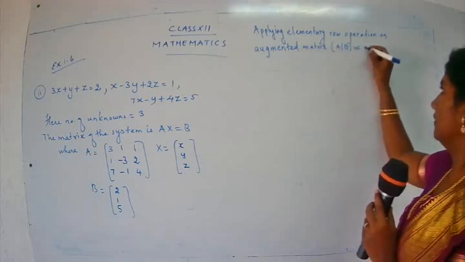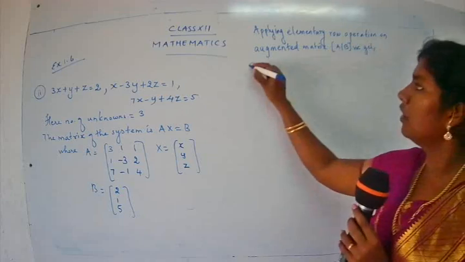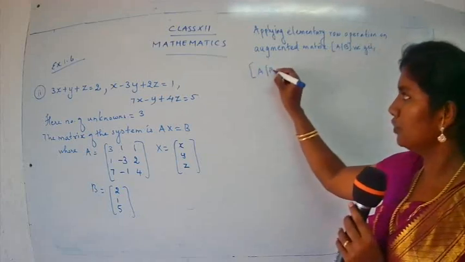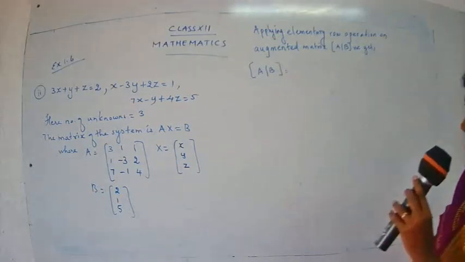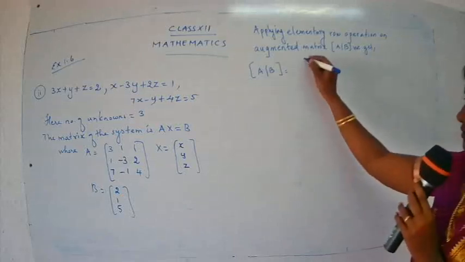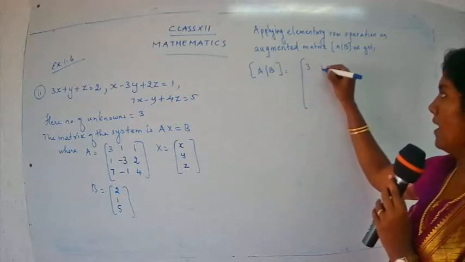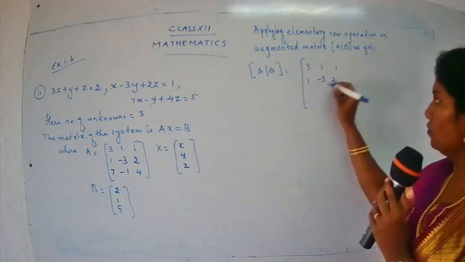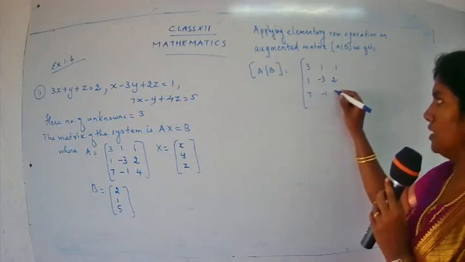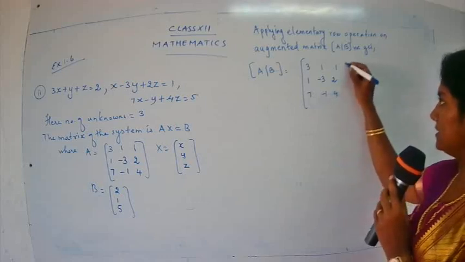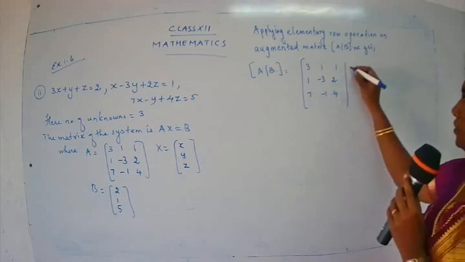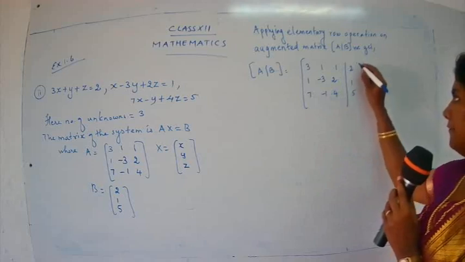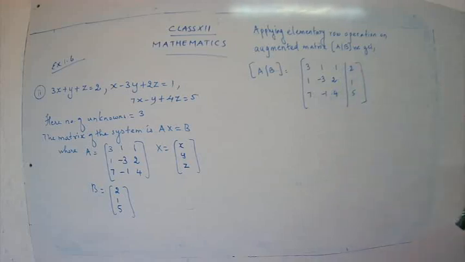We get an augmented matrix AB. So just put the value for A and B. What is A? 3, 1, 1, 1, minus 3, 2, 7, minus 1, 4, and B, 2, 1, 5. Children, what will be our first change?